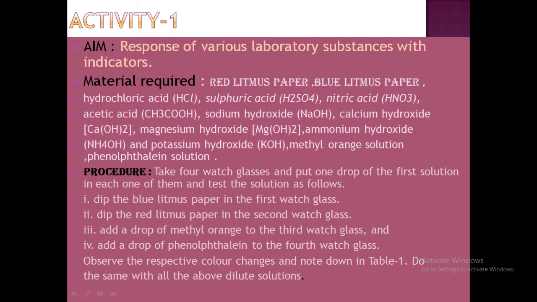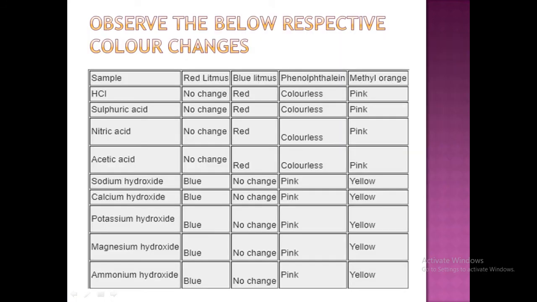Next, we are going to discuss activity 1. In the first activity, what are acids, what are bases, all these things we are going to discuss here, sir. What is the activity? Response of various laboratory solutions. Just now what I discussed, the same things are given here. You see how the red litmus paper turns, and blue litmus paper turns, with hydrochloric acid and sulfuric acid.